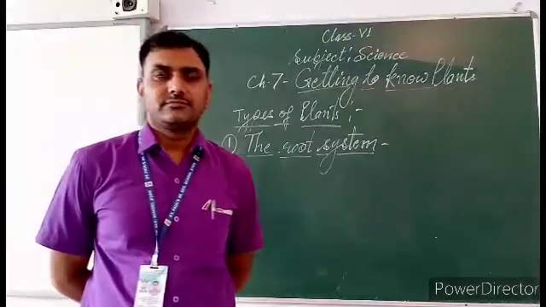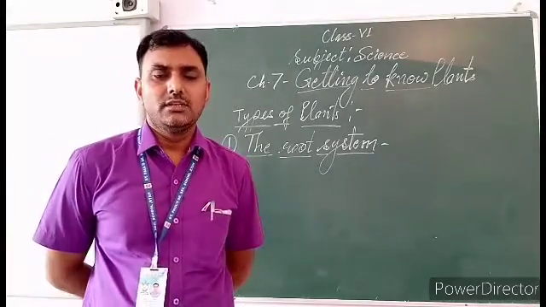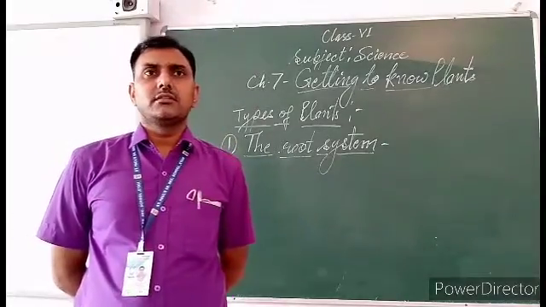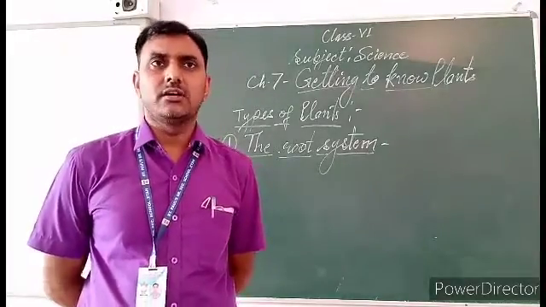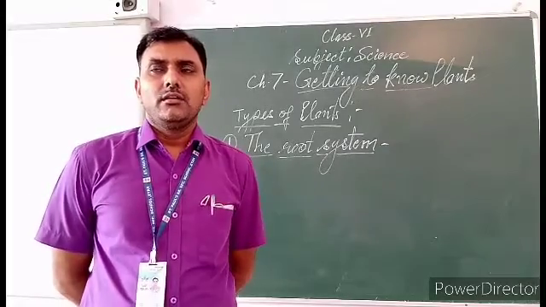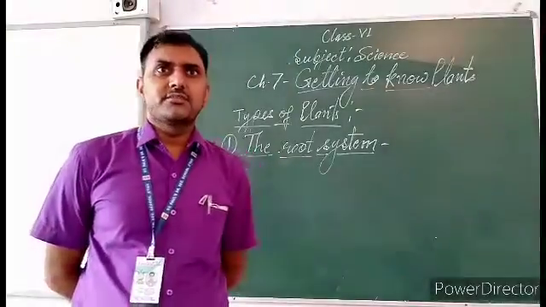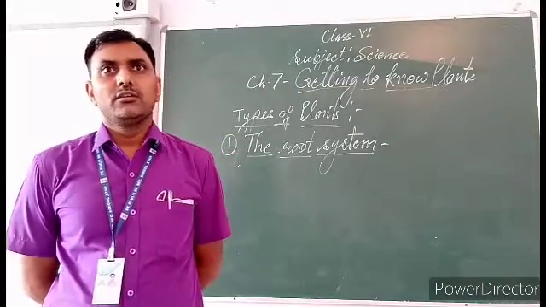Number second, roots absorb water and nutrients from the soil for the plants.